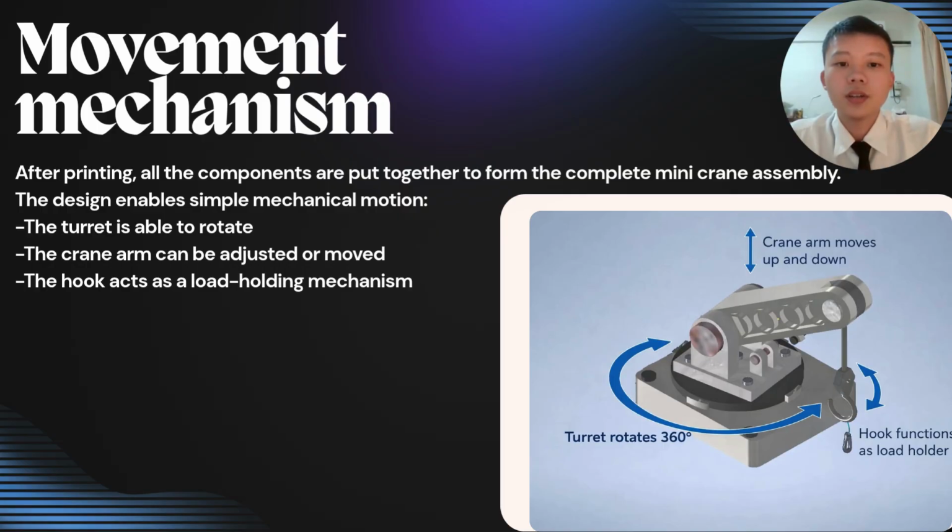After printing, all components are assembled to form the complete mini crane. The design enables basic mechanical movement. The turret rotates smoothly, the crane arm can be adjusted vertically, and the hook functions as a load holding mechanism. This demonstrates that the model is not only visually accurate but also functionally effective.